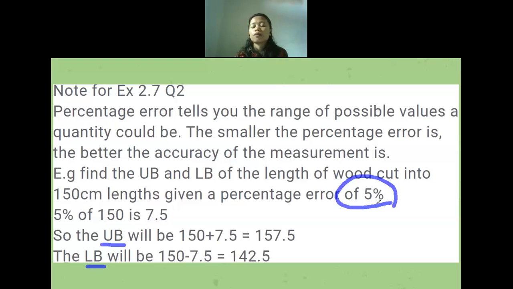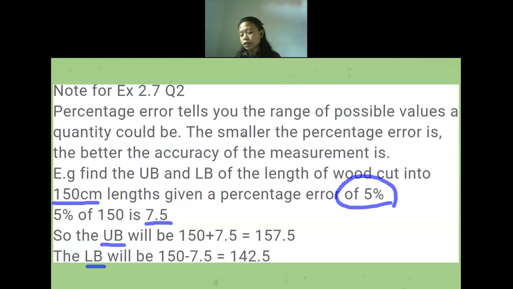The first thing we have to do is find the 5% of the total length. The total length is 150 centimeters. So I need to find the 5% of 150, which equals 7.5, and then to find the upper bound, I just need to add it. If I want to find the lower bound, I just need to subtract 7.5. Is there anyone who has a question for a while? Later I'll continue to question 2 if no one has difficulties.